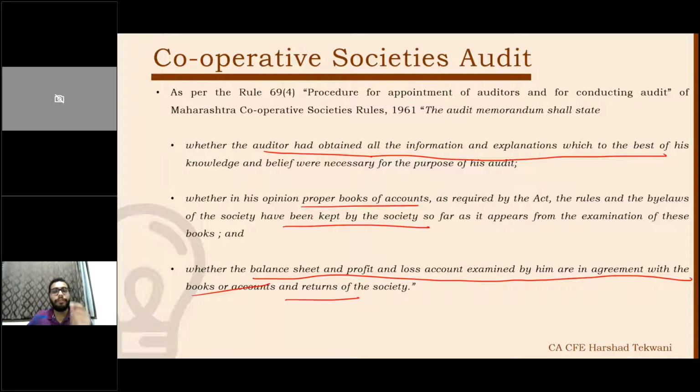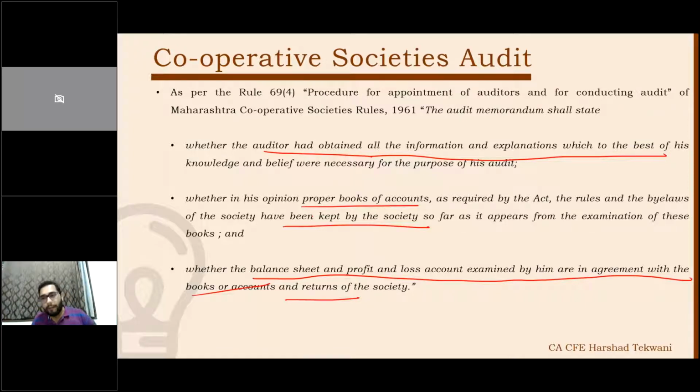However, this applies when the audit is being done by a chartered accountant. In some of the states, I'm not sure, but in some of the states, other than a chartered accountant, a person who is specifically appointed by the registrar and is not a chartered accountant can also audit the cooperative society. In that case, earlier audits may not be governed by the AS, and the preparation and presentation of financial statements may not be governed by the AS.